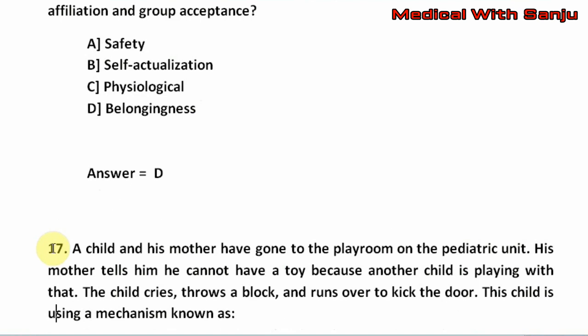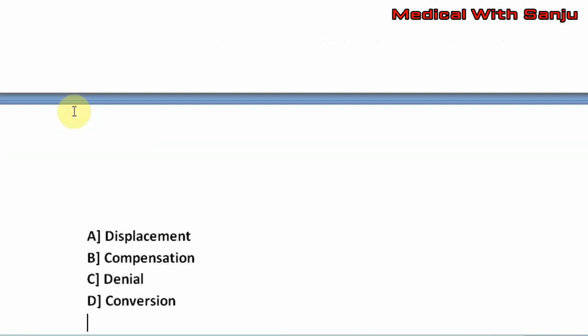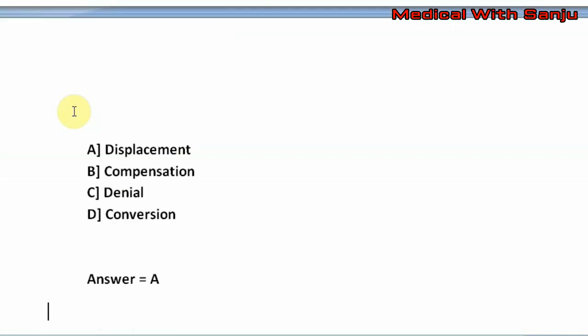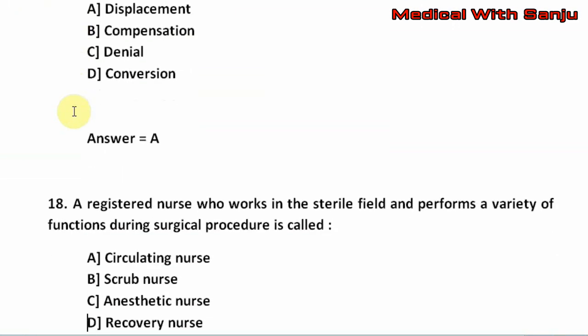Question number 17. A child and his mother have gone to the playroom on the pediatric unit. His mother tells him he cannot have a toy because another child is playing with that. The child cries, throws a block and runs over to kick the door. This child is using a mechanism known as option A, displacement. Option B, compensation. Option C, denial. Option D, conversion. The right answer is option A, that is displacement.